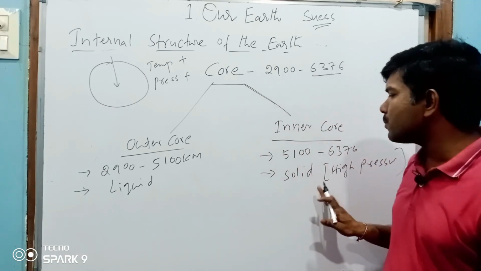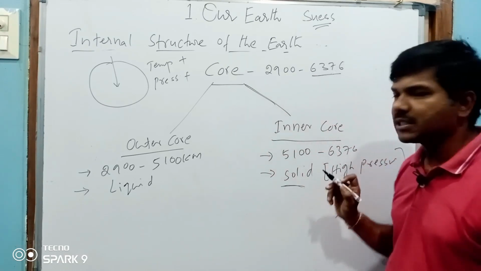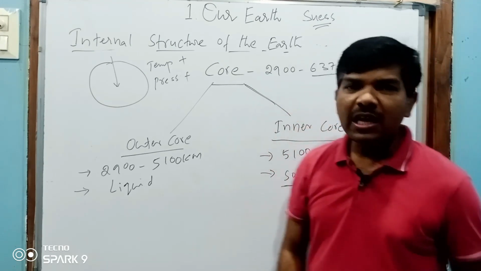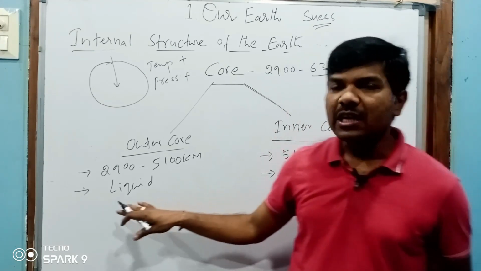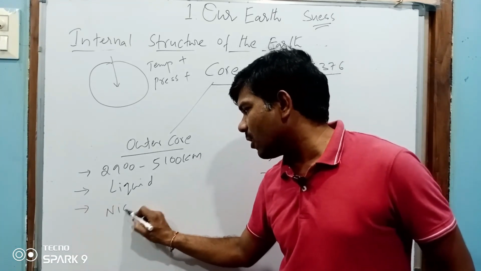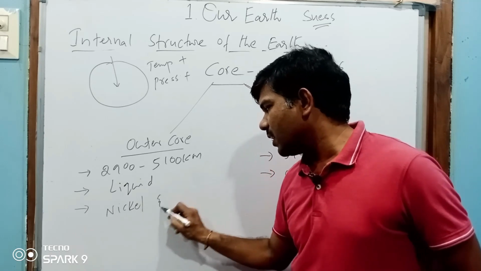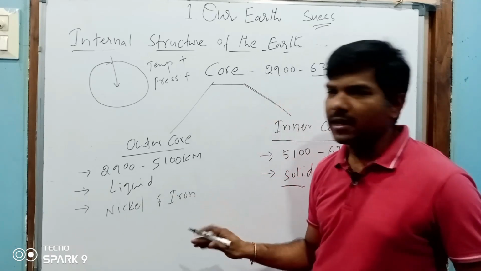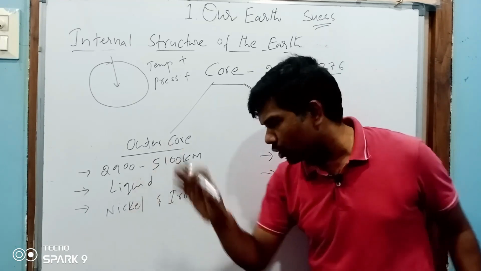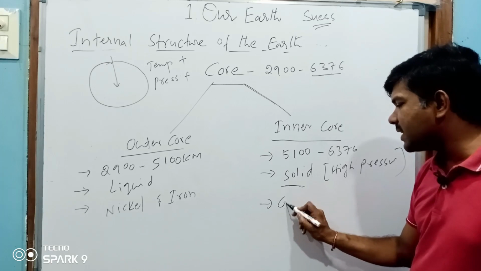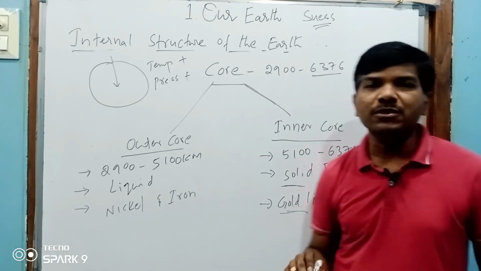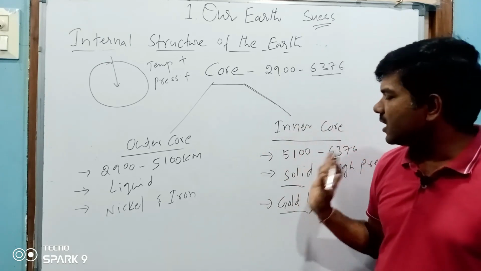Due to the huge pressure, the metals are solid here, liquid there. The metals are nickel and iron, available in the outer core, and gold-like substances are available in the inner core.